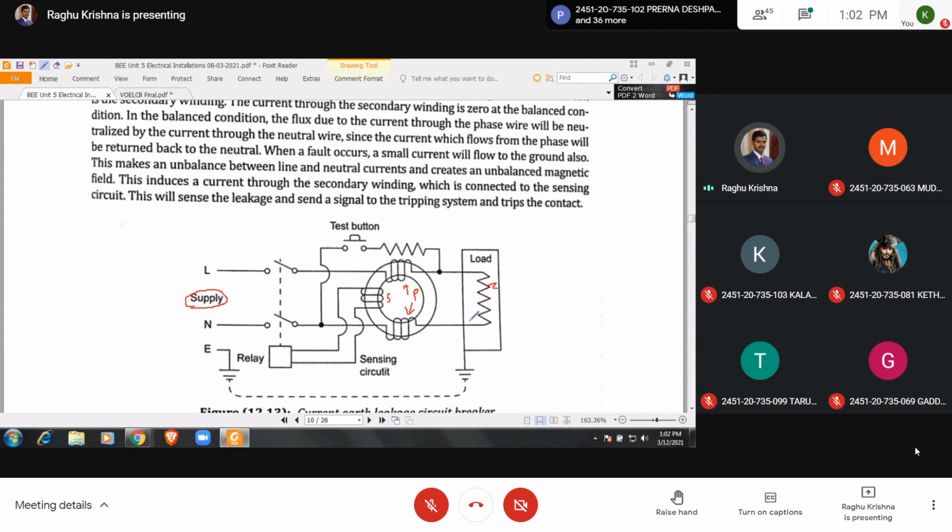So is it clear? When an earth fault occurs, immediately there will be flux in this core. This is alternating flux. When an alternating flux links with a coil, the secondary coil, EMF will be induced in this coil, and this will energize the relay coil, and due to the MMF of the relay coil, the contacts get open.